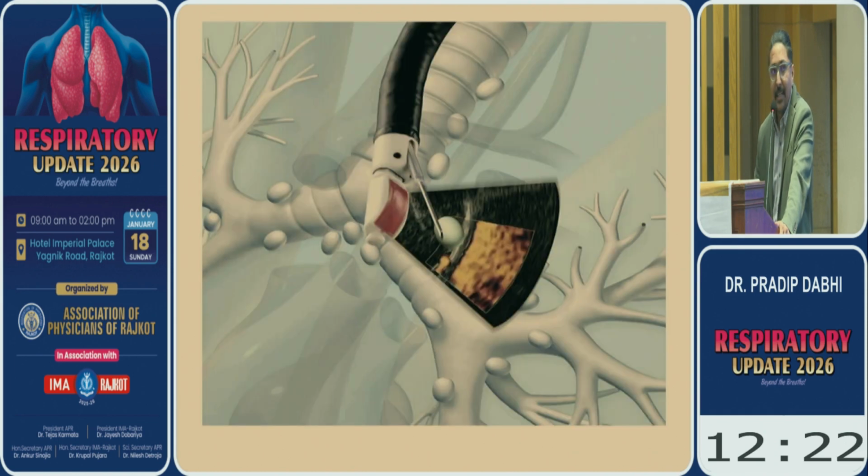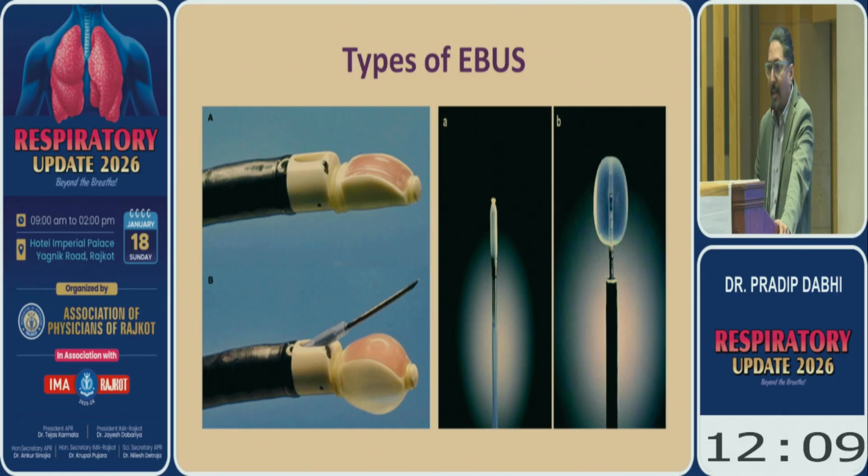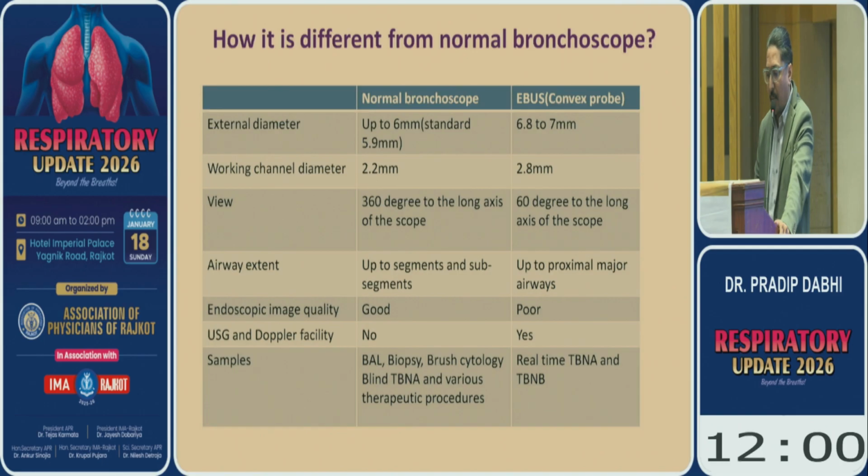This is the dedicated EBUS, where the needle comes out at a 45-degree angle, and there is an ultrasound transducer at the tip of the bronchoscope. So you can visualize that lymph node. There are 2 types of EBUS. One is the convex probe, the second is the radial probe, to take biopsies from mediastinal lymph nodes and solitary pulmonary nodules. So we have quickly 1 or 2 cases.